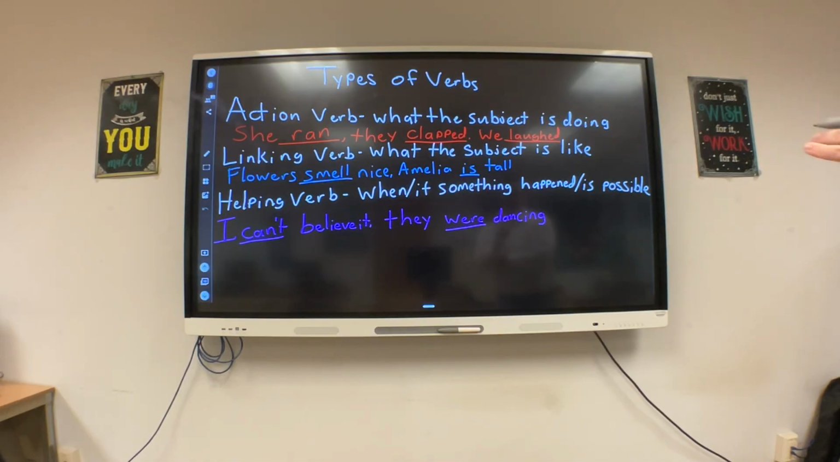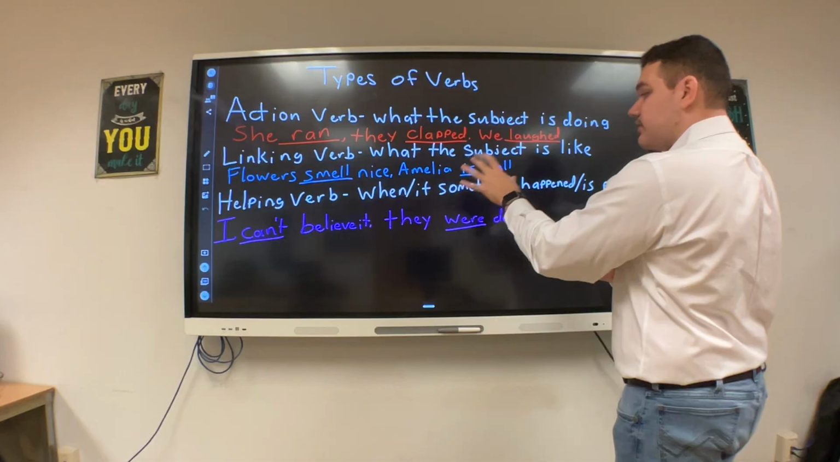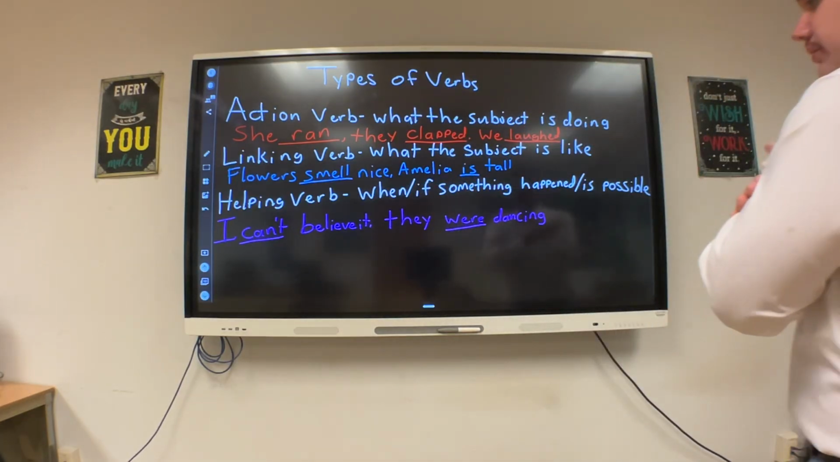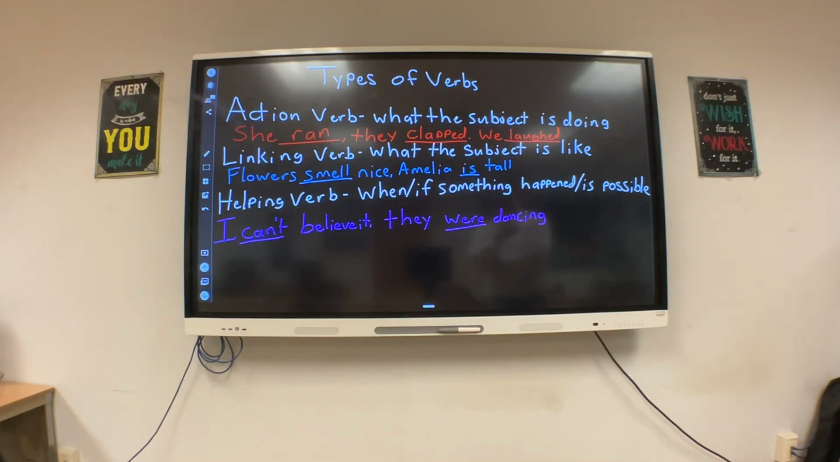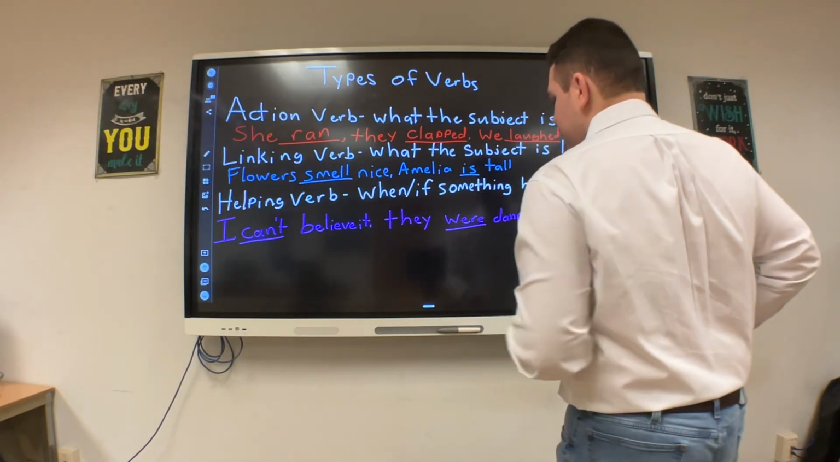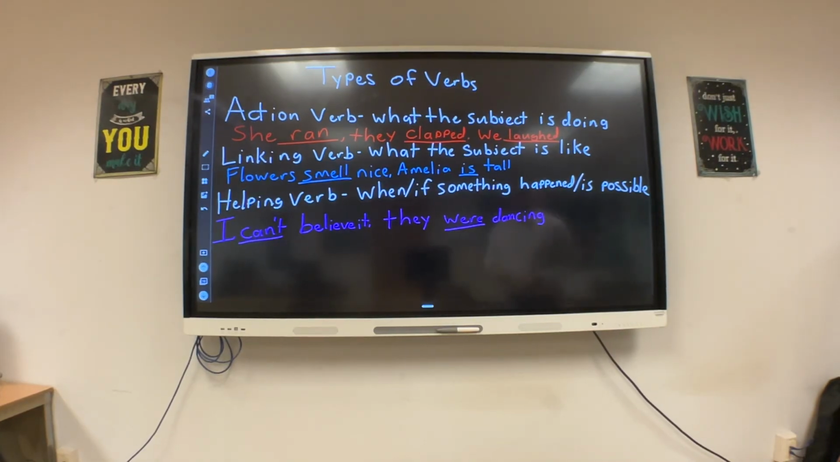And then a helping verb, I don't know if you can see it with the purple, but it's when or if something happened or is possible. So if you said, I got the example right here, I can't believe it or I cannot believe it, it's just saying it is not possible for me to believe it. Or like I said in this one, they were dancing. That's just when something happened. They were dancing, like it was in the past.